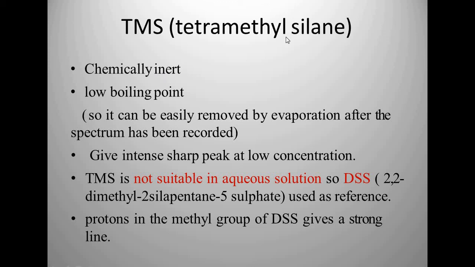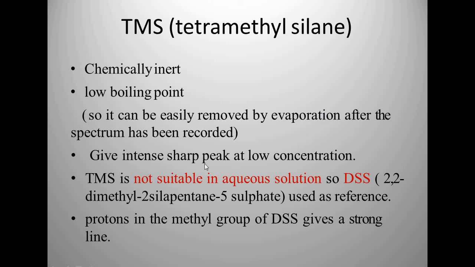TMS shows the signal at 0, so it does not interfere with your drug. It has a low boiling point, so it can be easily removed by evaporation after the spectra. You dissolve your drug in TMS, take the spectra, and after that you can easily evaporate it because it has a low boiling point, and you get your drug back as in the original.